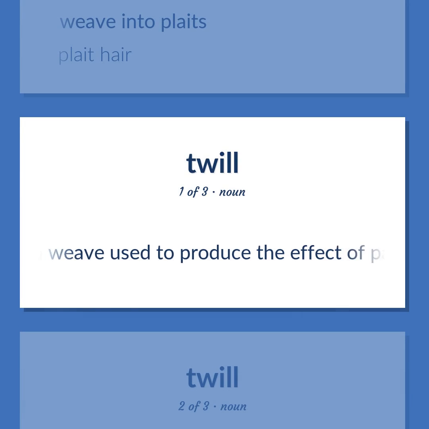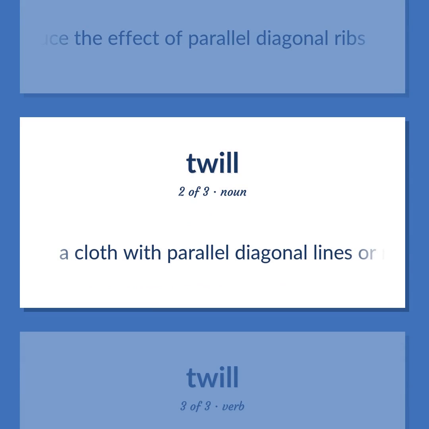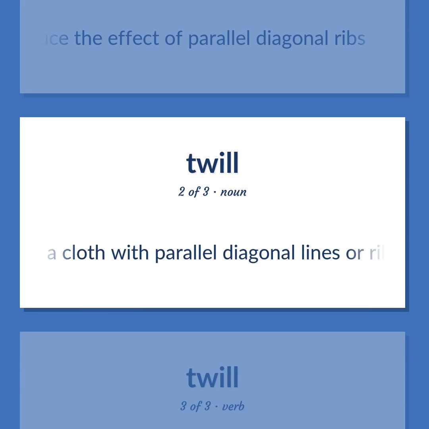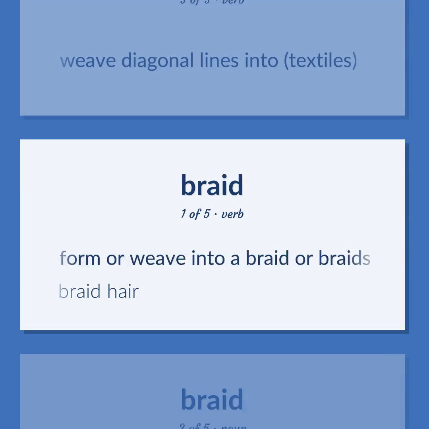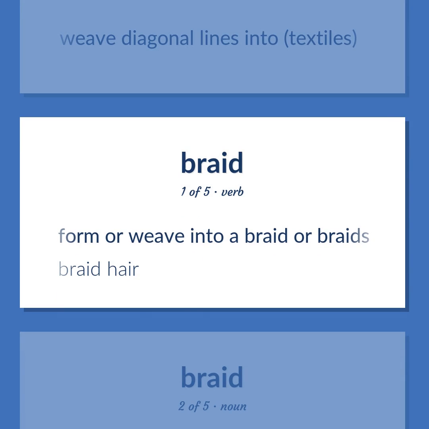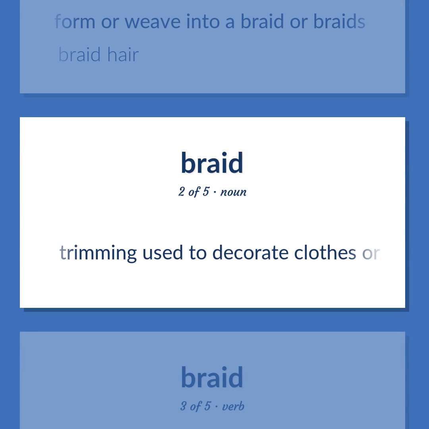A weave used to produce the effect of parallel diagonal ribs. A cloth with parallel diagonal lines or ribs. Weave diagonal lines into textiles. Form or weave into a braid or braids. Braid hair. Trimming used to decorate clothes or curtains.